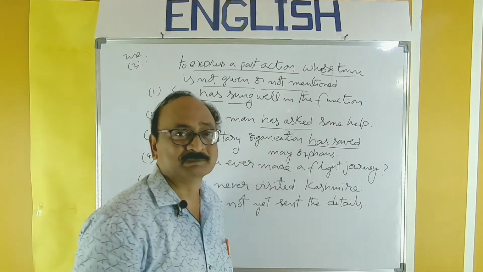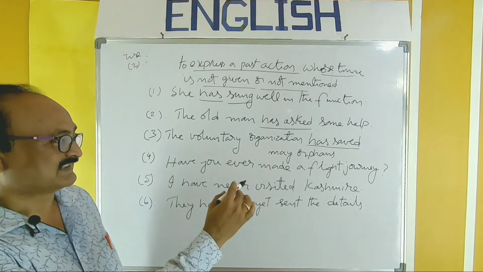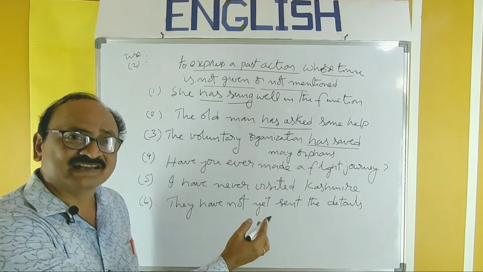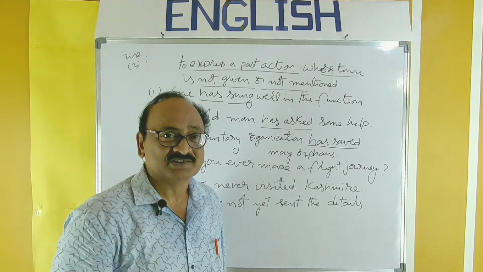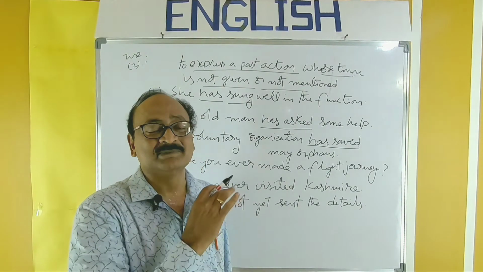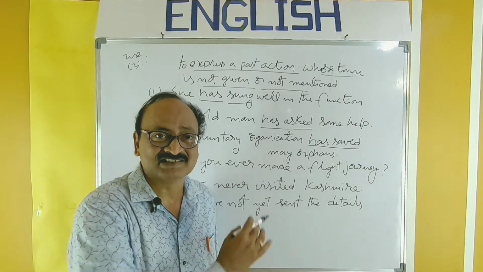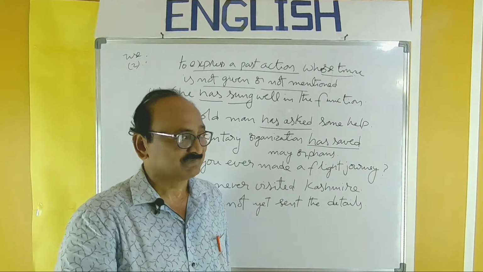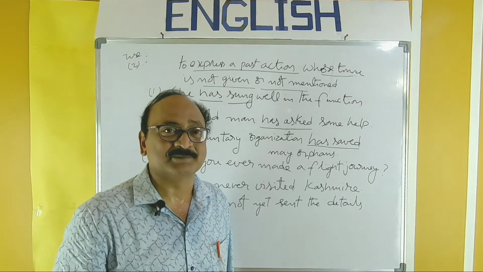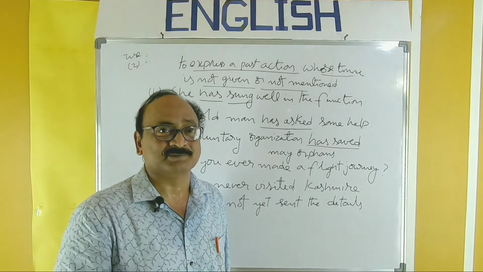Has saved, present perfect. When it happened, we don't know. So when the time is not mentioned, not given, not known, you have to use this present perfect like this. There should not be any mentioning of time, particularly past time.